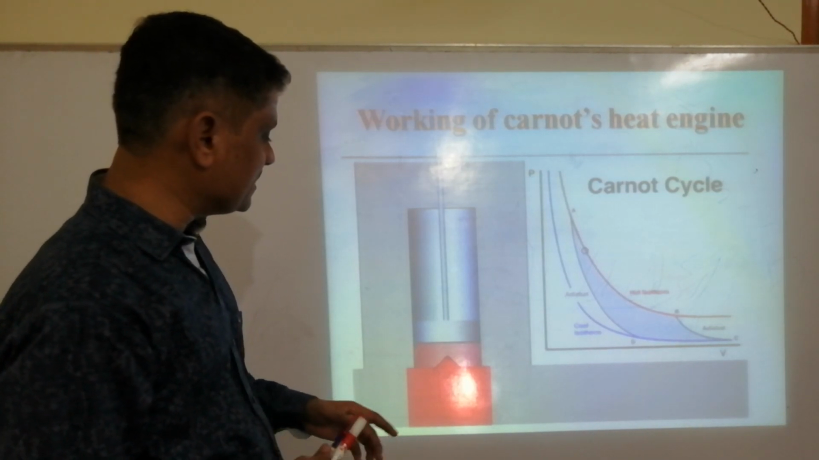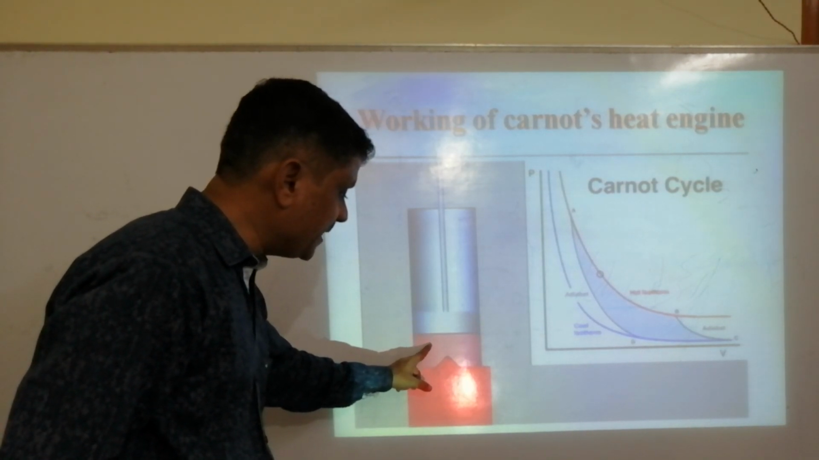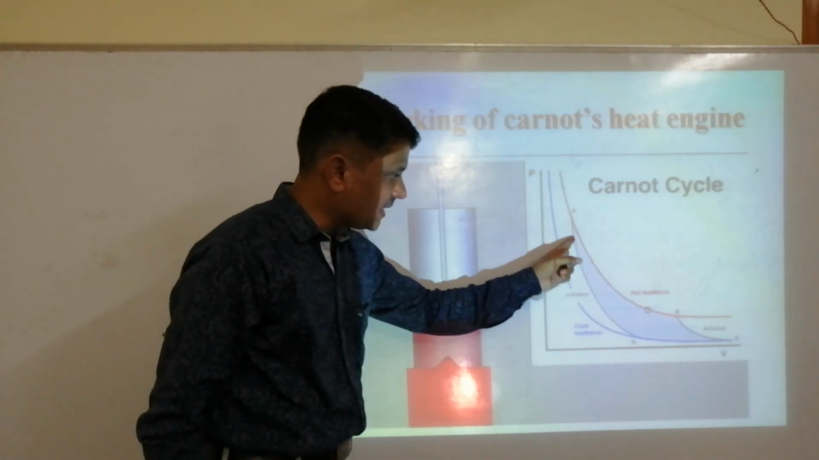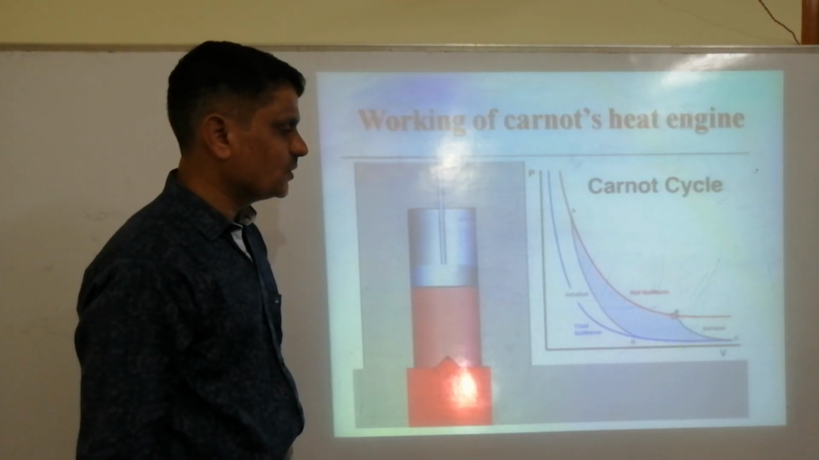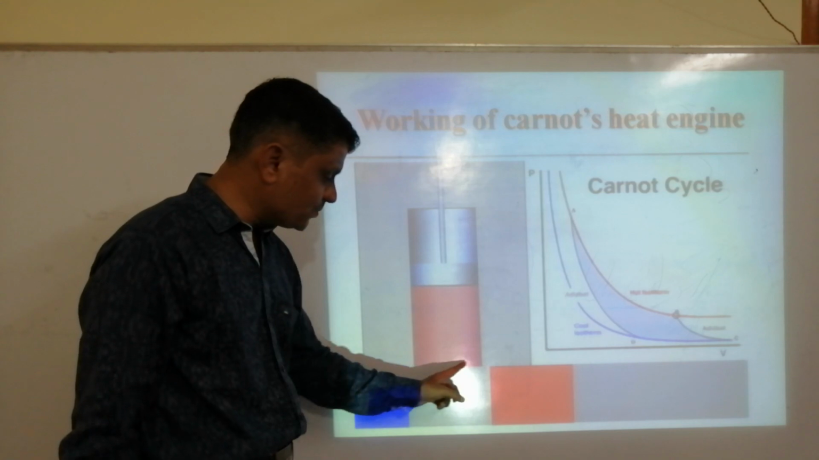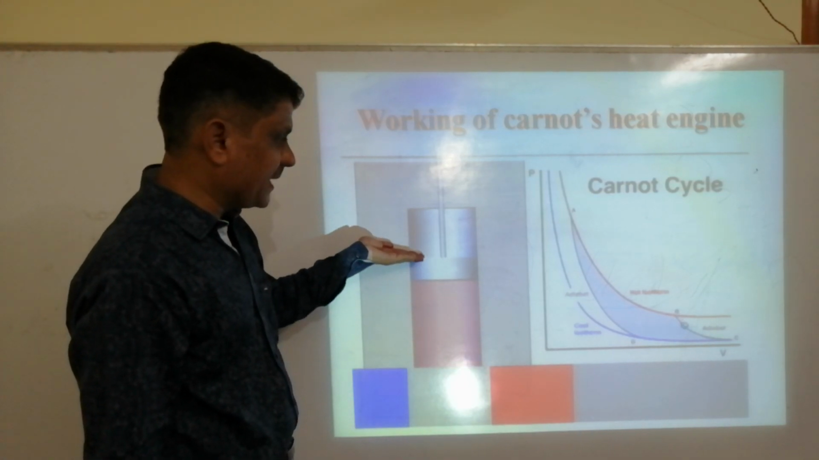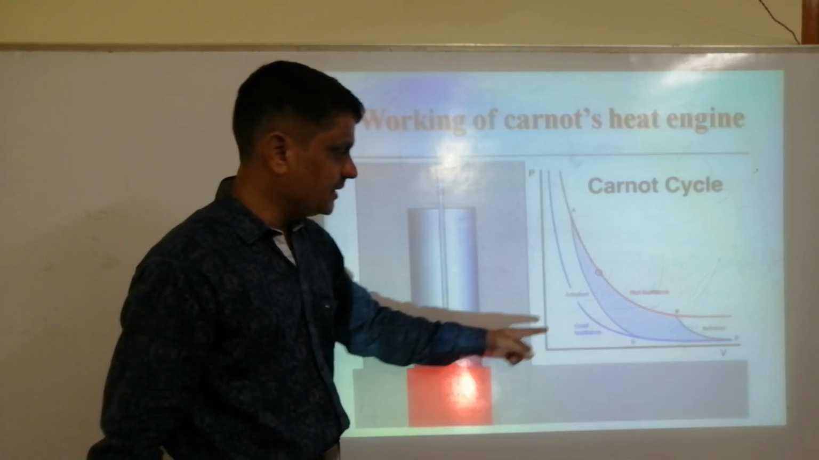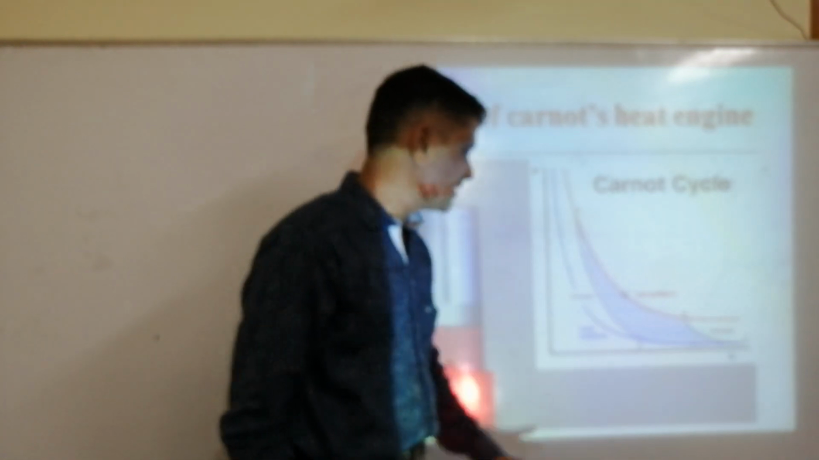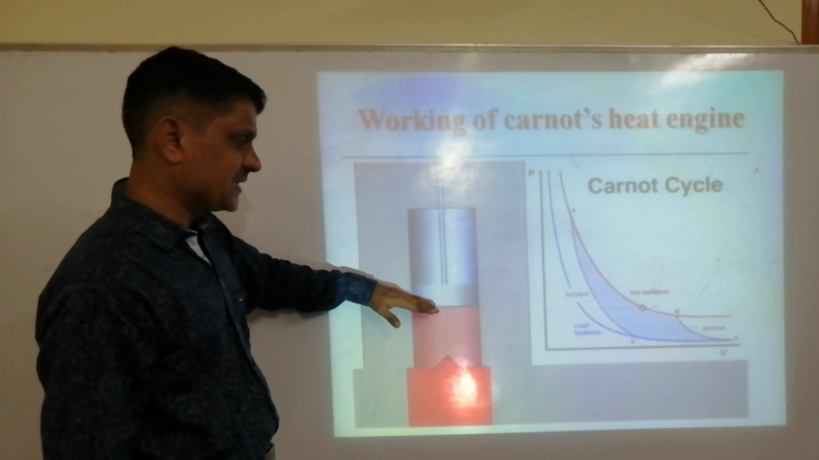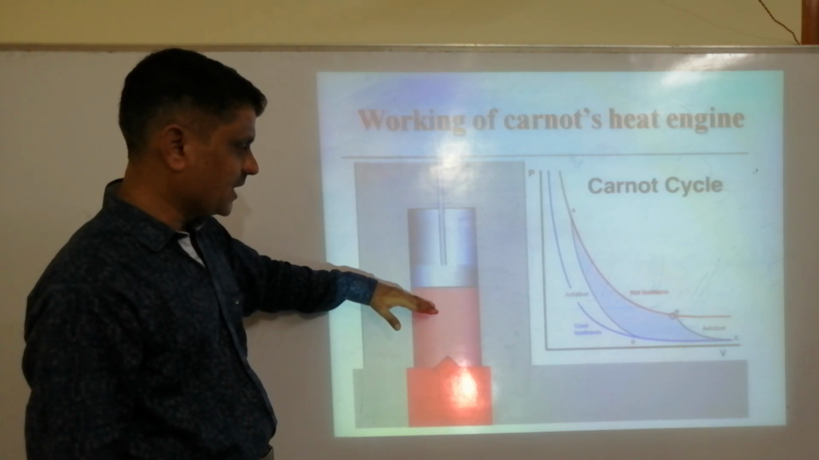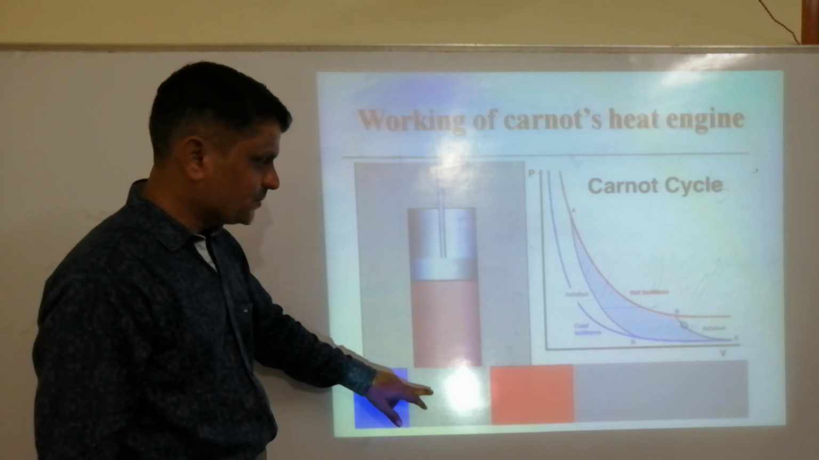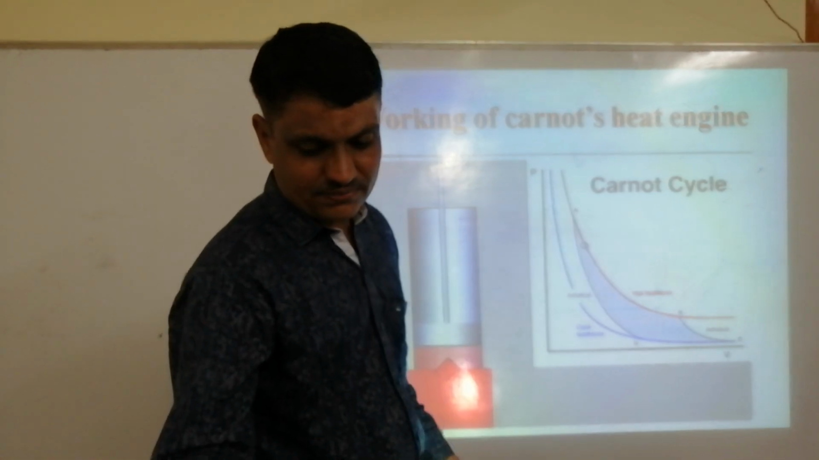Next, see exactly what is happening. When the cylinder is placed on the source, while expanding, heat energy is getting entered. Its graph is shown here. Next, it is placed on the insulating stand. Further, it is expanded. See, volume goes on increasing. The nature of the graphs is the same, only steepness is different. It is isothermal expansion. When it is placed on the insulating stand, it is adiabatic expansion.